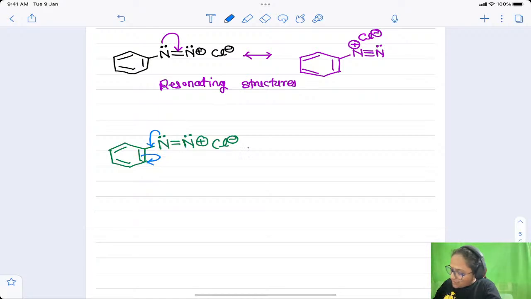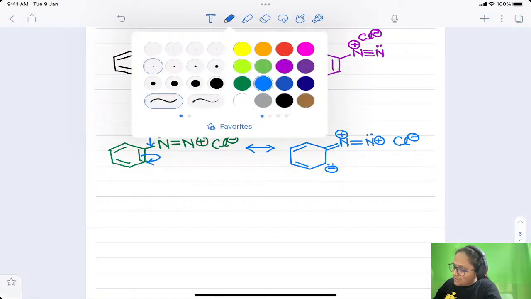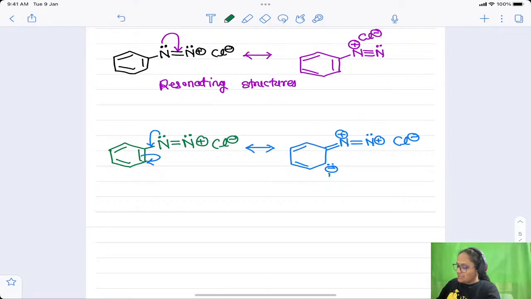This will be shifted on nitrogen. This carbon will be negative now, right? So this is another resonating structure. Likewise, this will be delocalized within the ring. You have studied the resonance effect already in class 11, so I'll show it very fast.